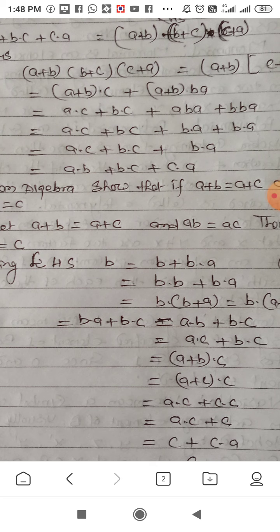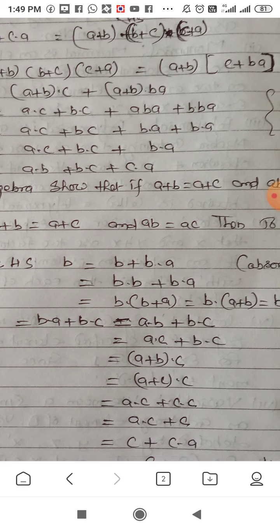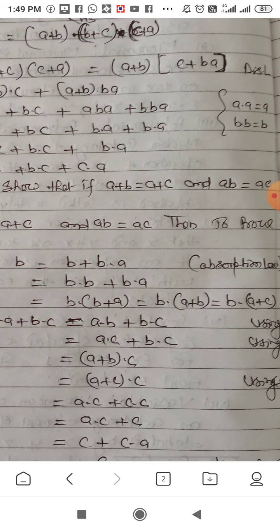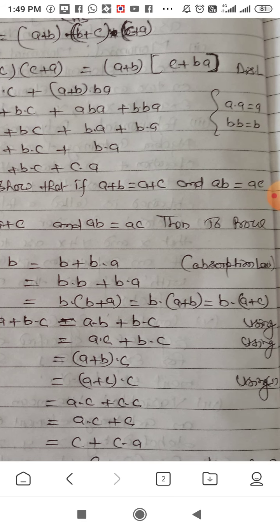Again, b can be written as b dot b. So we write b dot b in the place of b. The next expression will be b dot b plus b dot a. Now applying the distributive law, it becomes b dot (b plus a), and b dot (b plus a) can be expressed as b dot (a plus b).